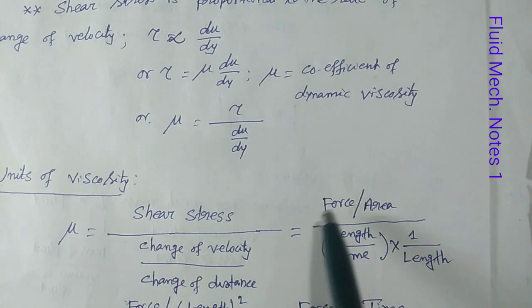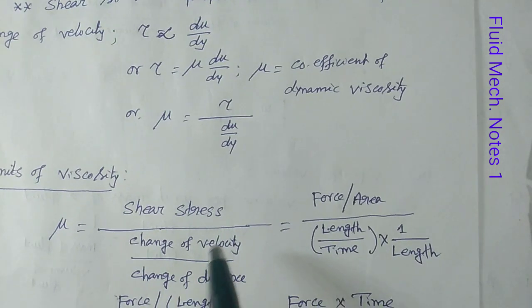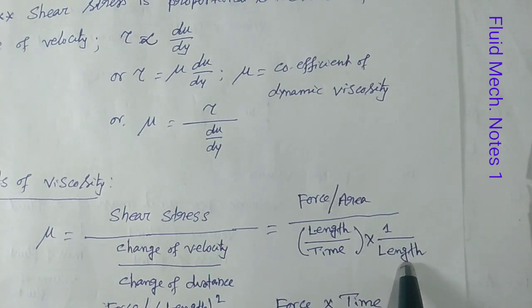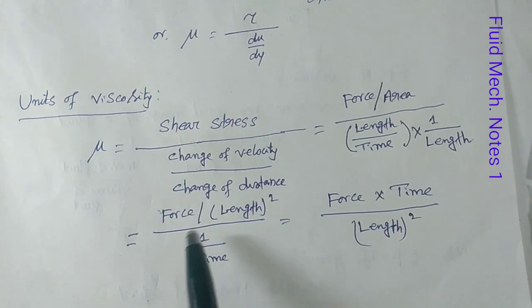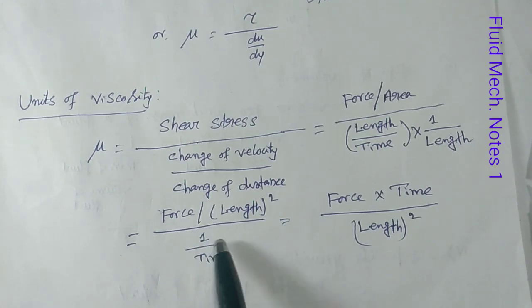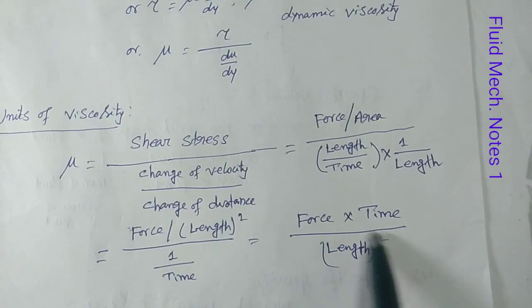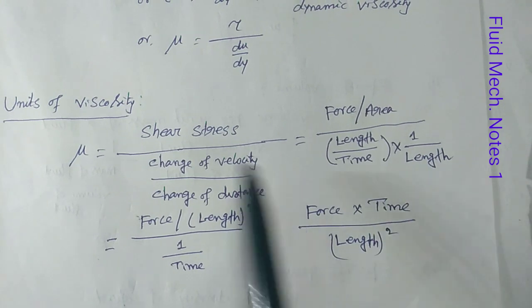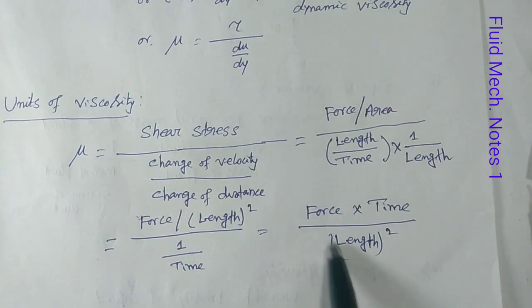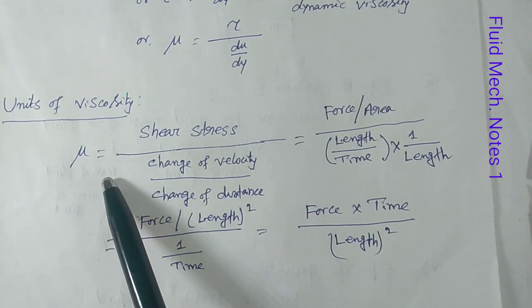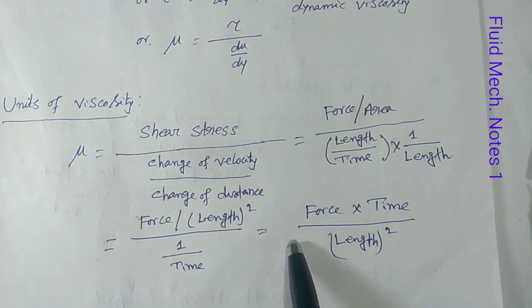Shear stress is force per area, and change of velocity means length by time, into 1 by length. That gives the expression force per length square by 1 by time, that is force into time by length whole square. So this is the actual description of mu. Whenever we discuss units, it is very important.